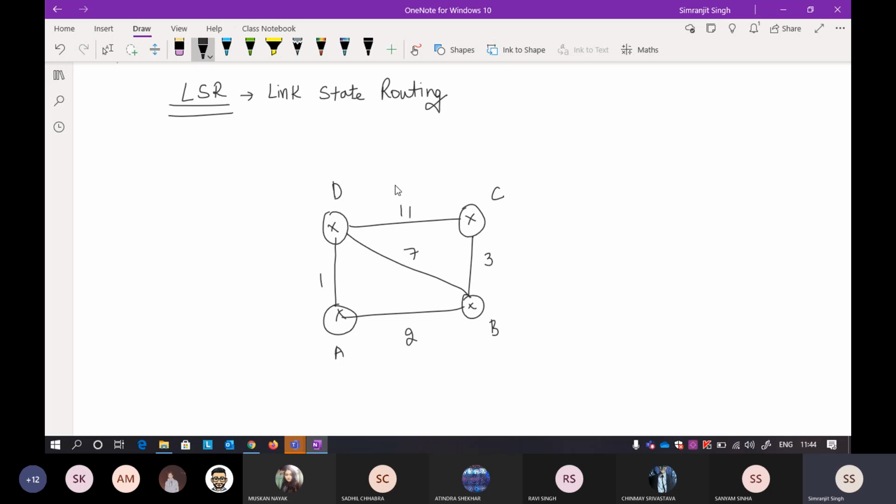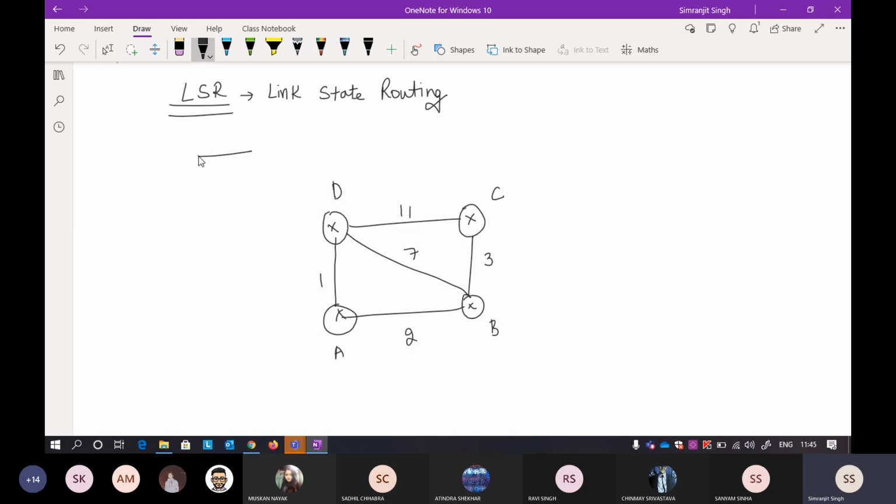In the first step of DVR, if you remember, we used to build the routing table. If a router is directly connected to a neighbor, I write that value. If it is not connected to the neighbor, I write infinity. Suppose A to C is not directly connected, I directly write infinity for that entry. The first step is similar here, you have to construct a routing table, but it will be a bit different from the one we saw in DVR.